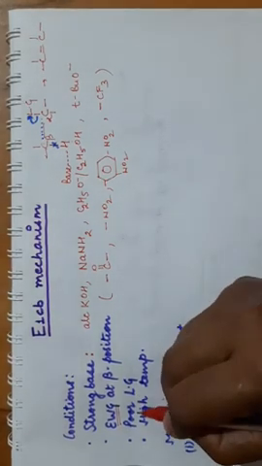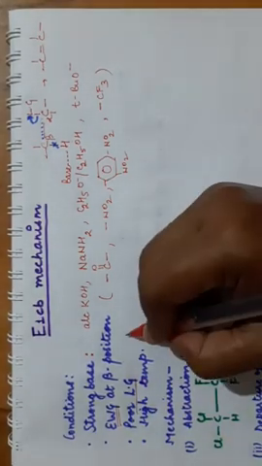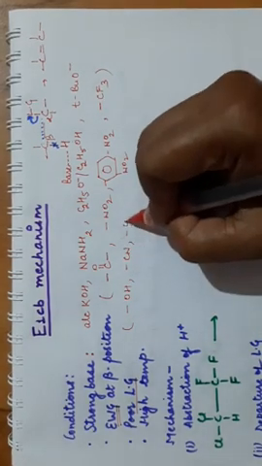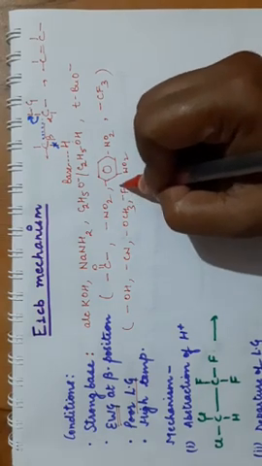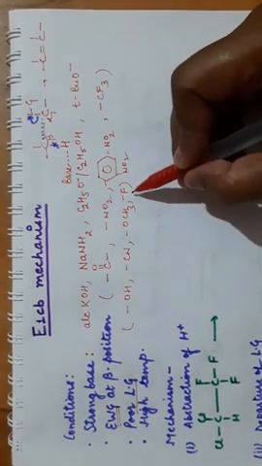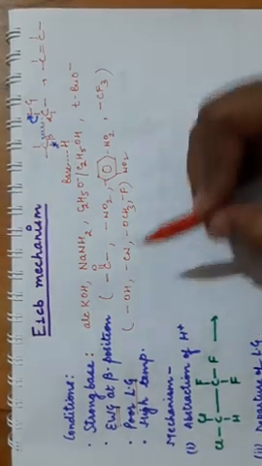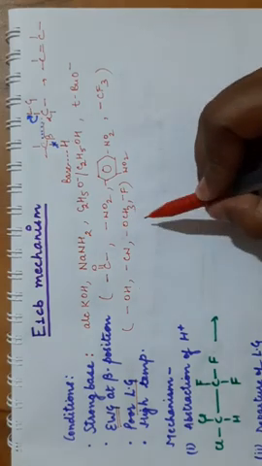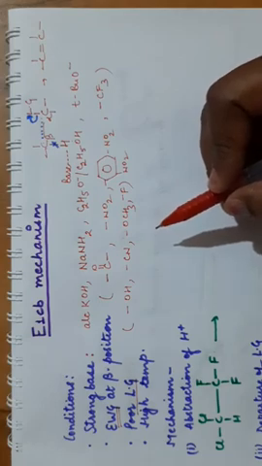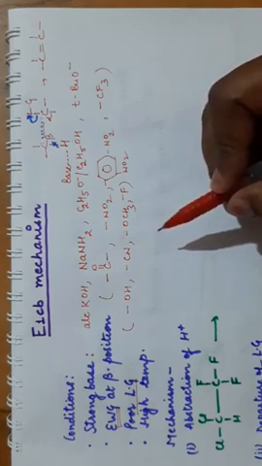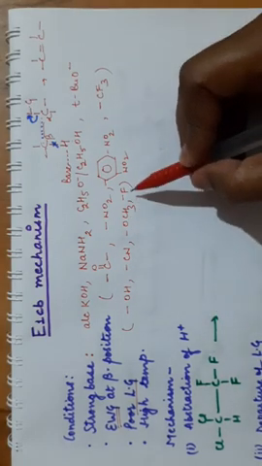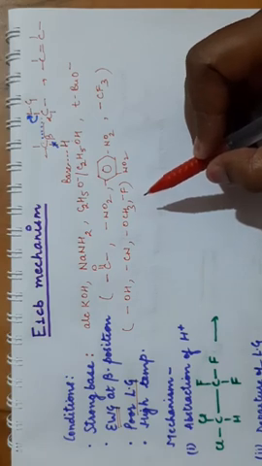Next is poor leaving group. The poor leaving group can be OH, it can be CN, it can be OCH3, or it can be fluorine. Except fluorine, all other halogens, they are good leaving groups, but fluorine is a very poor leaving group. Then OH, CN, OCH3, because they are strong bases, they will act as a poor leaving group. So earlier I have told you what is a good leaving group. A good leaving group is one which is a weaker base, and these three are strong bases. All these four are strong bases, so they will act as a poor leaving group.